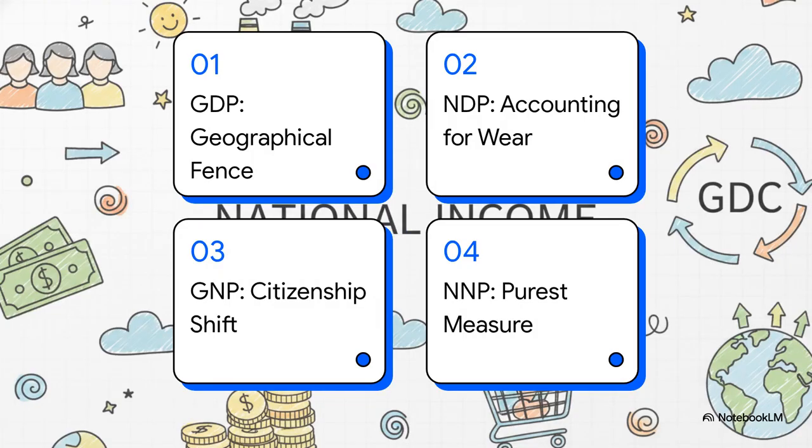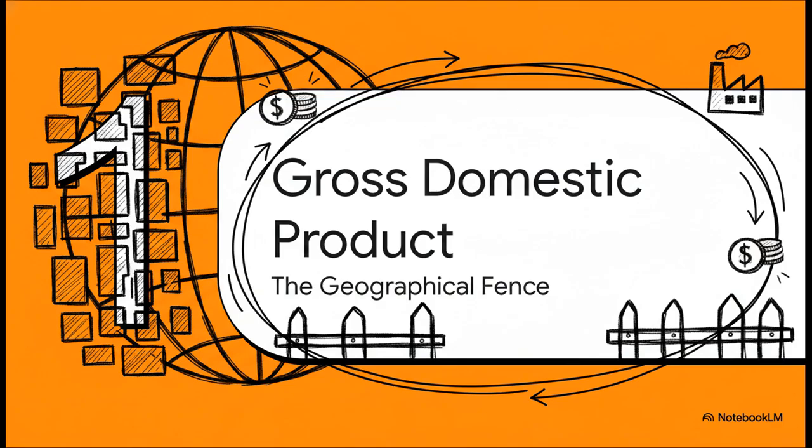So here's our step-by-step journey for today. Number 1, GDP, the geographical fence. Number 2, NDP, accounting for wear. Number 3, GNP, the citizenship shift. And finally, number 4, NNP, the purest measure of national income. All right, let's jump right into part 1, GDP, the geographical fence.